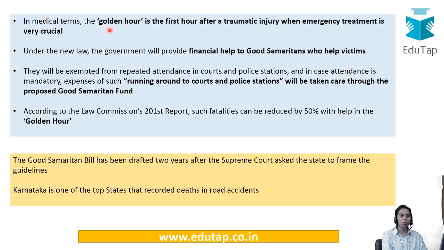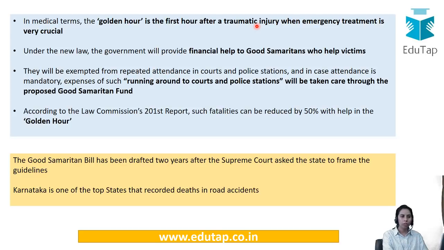Medically, the golden hour is the first hour after traumatic injury when emergency treatment is crucial. That particular hour after the accident when treatment is required is known as the golden hour. And when a Good Samaritan or a citizen helps the victim in that golden hour, he is termed a Good Samaritan, and financial help would be provided through the Karnataka government particularly to those people.